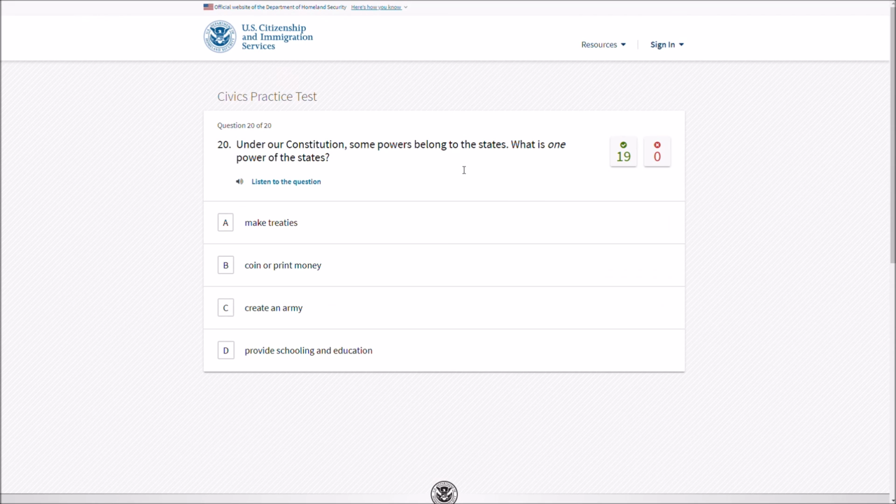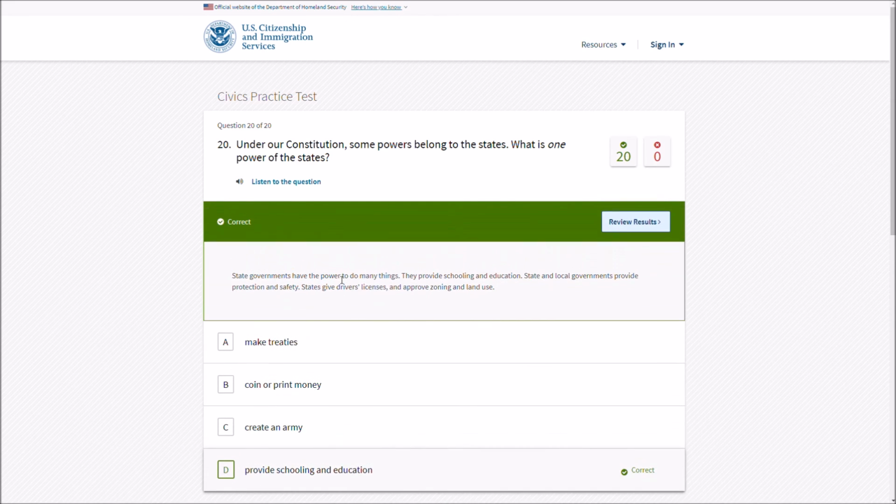Cool. What's the last question? If I get this right, I'm the perfect American citizen. I know all the answers. Under our Constitution, some powers belong to the states. What is one power of the states? Make treaties, coin or print money, create an army. That is all insane. Provide schooling and education.